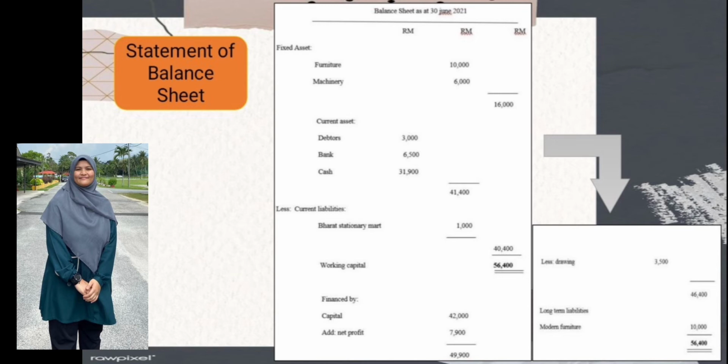The first is the fixed asset, and in the fixed asset we include furniture and machinery. After that, we go to the current assets, and in the current assets we have debtors, bank, and cash. After that, we go to the current liabilities, Barang Stationery Mart. Next, we go to the working capital, and after that, we go to the financed by, which is capital and drawing. And lastly, we go to long-term liabilities, which is Modern Furniture. And the total of the balance sheet as at 30 June 2021 of the business of Mr. Hadi is 56,400.